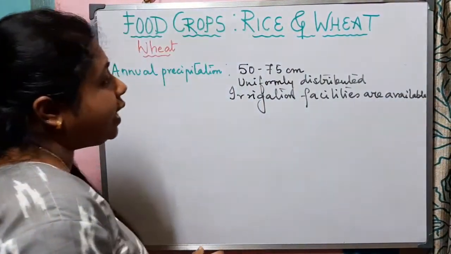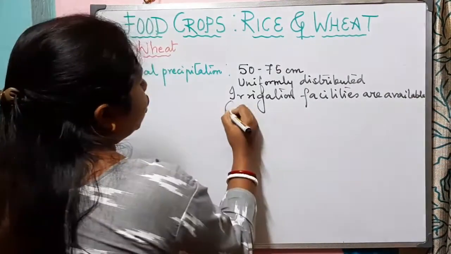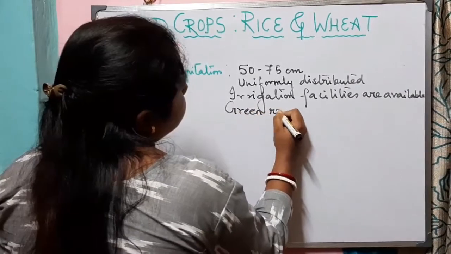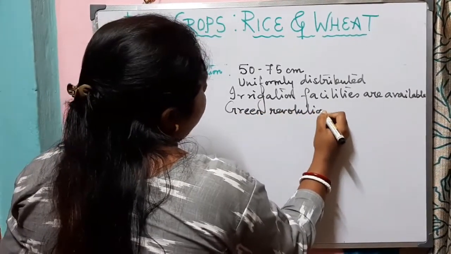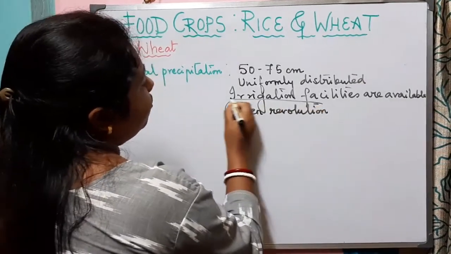In our country, India, the production of wheat increased after the Green Revolution. So the success of the increase in production of wheat is the Green Revolution.